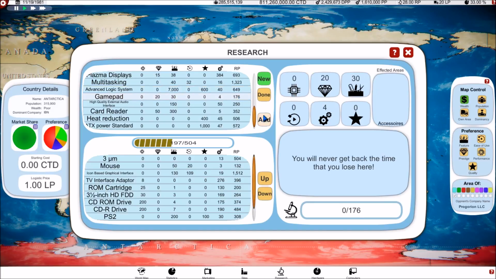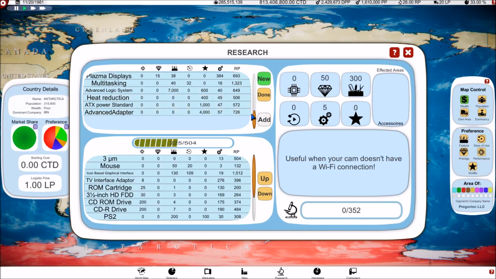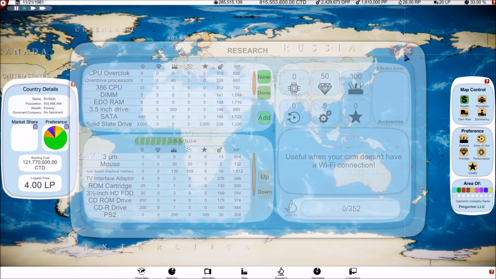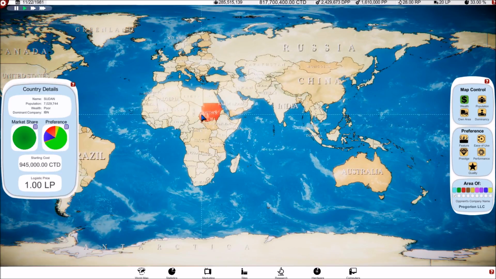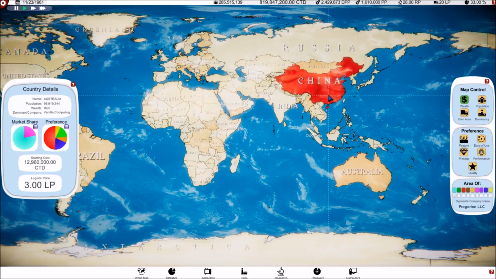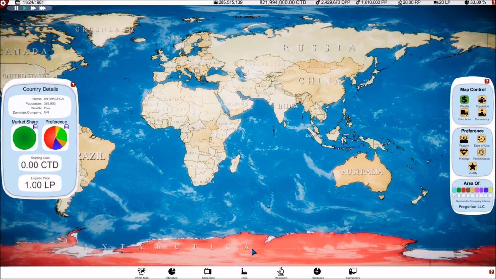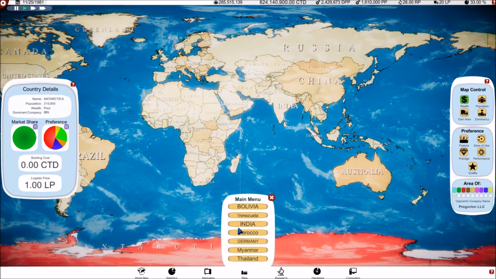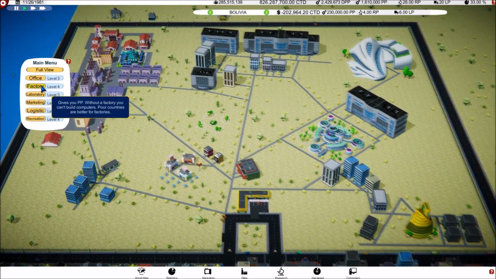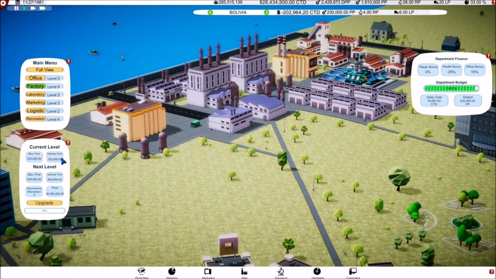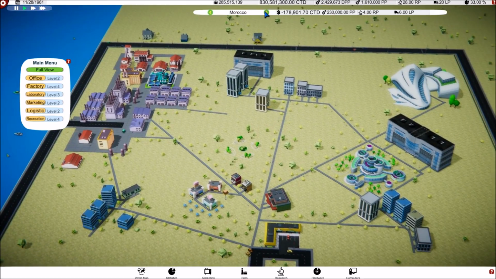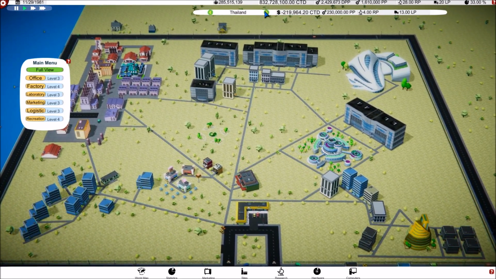But what we should be able to do, as I found out on our stream, is actually add more manufacturing capacity. Now, the developer came into our stream the other day, which was awesome. Thank you so much, Andres, for stopping in. He says he's watching the videos too, which is also awesome. He said that they are going to make manufacturing much cheaper and research much more expensive. I don't know if he's done that yet, but they have made manufacturing cheaper for a level 4 factory, and pretty much everywhere should have a level 4 factory at this point, and not everywhere does.